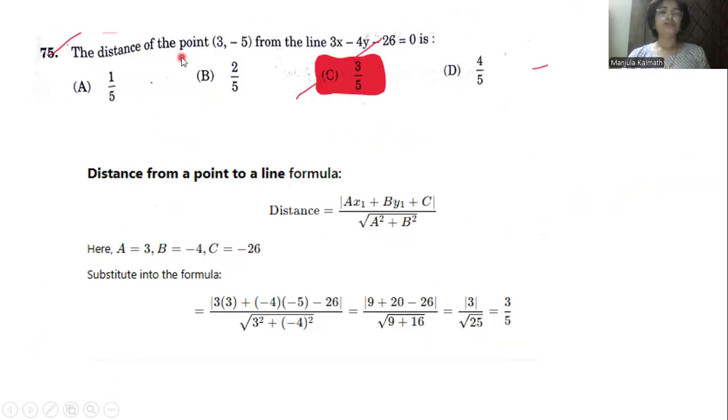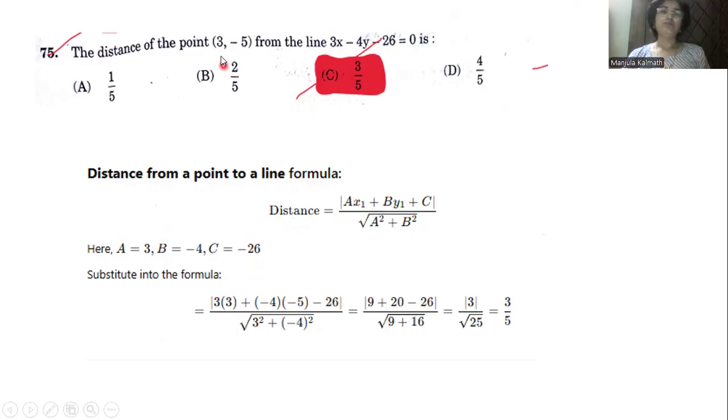The next one is the distance of the point (3, minus 5) from the line 3x minus 4y minus 26 equals 0. The distance from a point to a line formula is an inbuilt formula. We just have to write the formula here. Distance equals (ax1 plus by1 plus c) divided by square root of a square plus b square. We are just substituting the values of a, b, c. a equals 3, b equals minus 4 and c equals minus 26. And these values we have to substitute here.